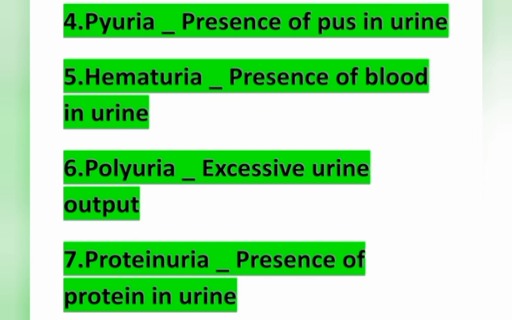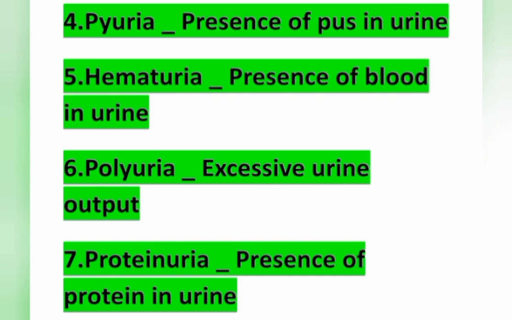Hematuria means presence of blood in the urine, and polyuria means excessive urine output, and proteinuria means presence of protein in the urine. In polyuria, that is excessive urine output, it is more than 3 liters per day.